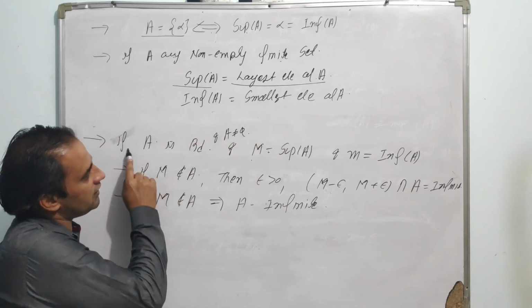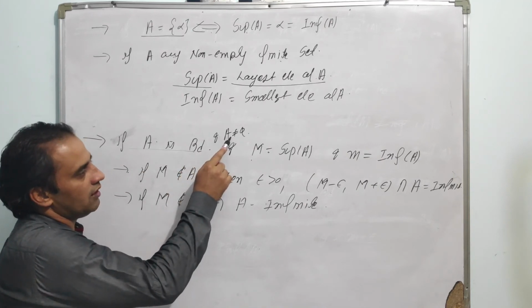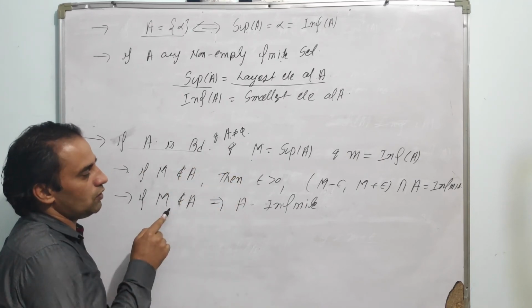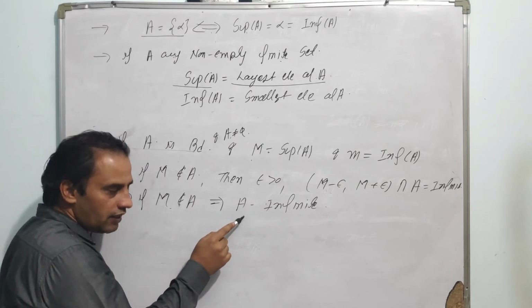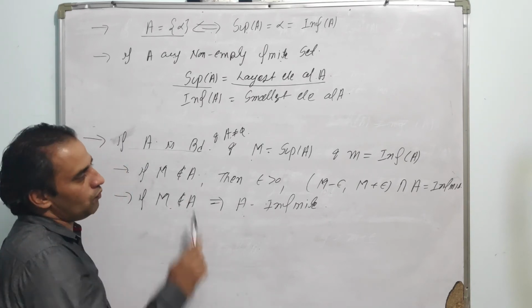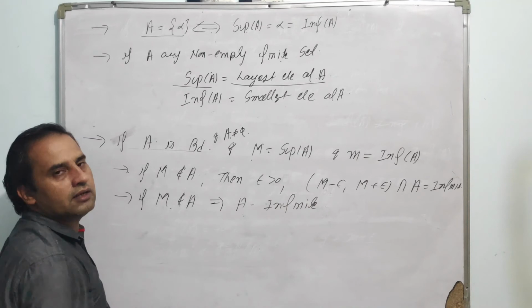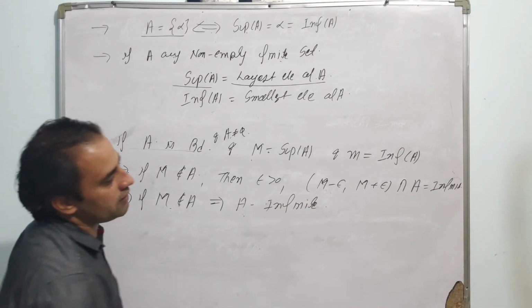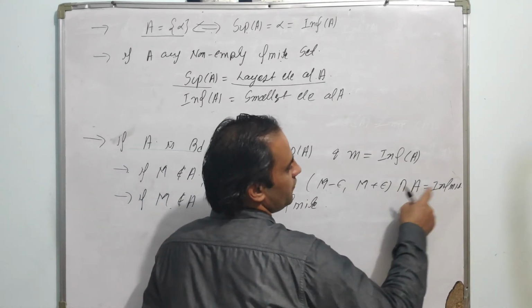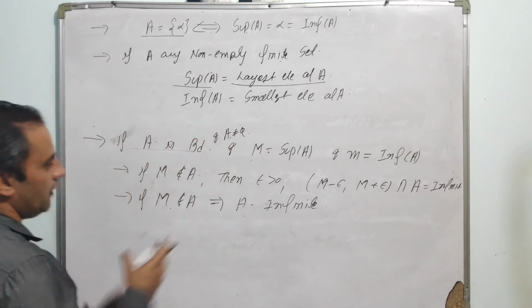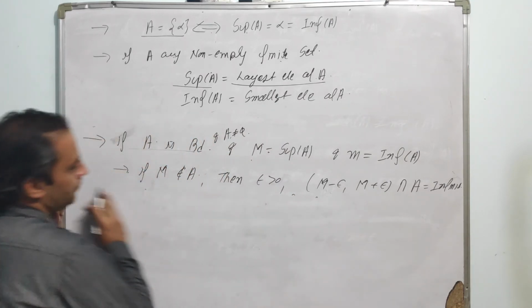So whenever your set is bounded and non-empty and the supremum does not belong to the set, then the set must be infinite, and we can easily prove that the interval M minus epsilon to M plus epsilon contains infinitely many elements of A. By definition, simple, we can prove this one.